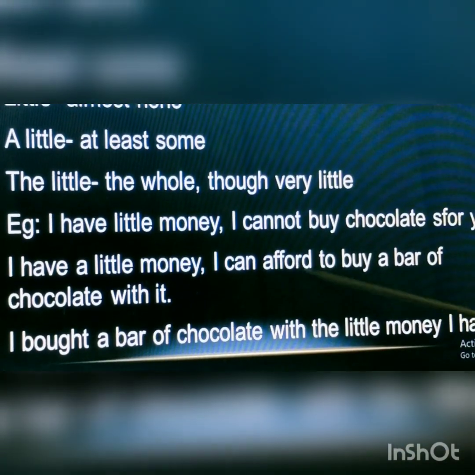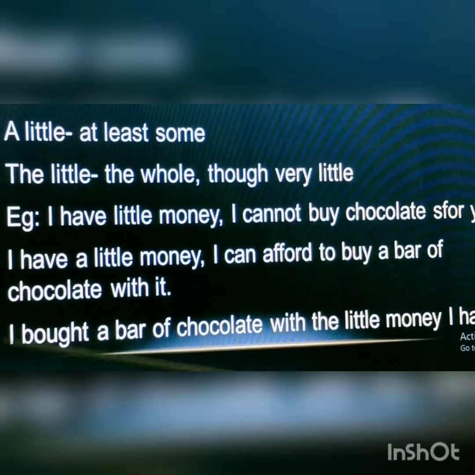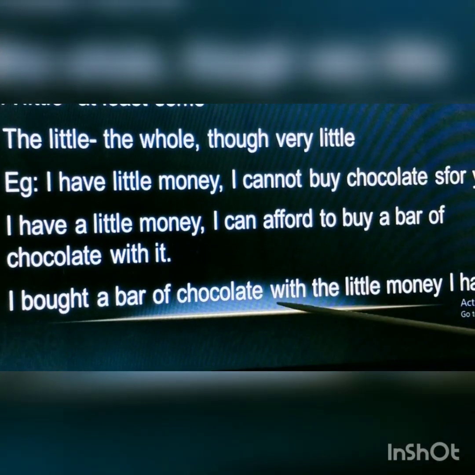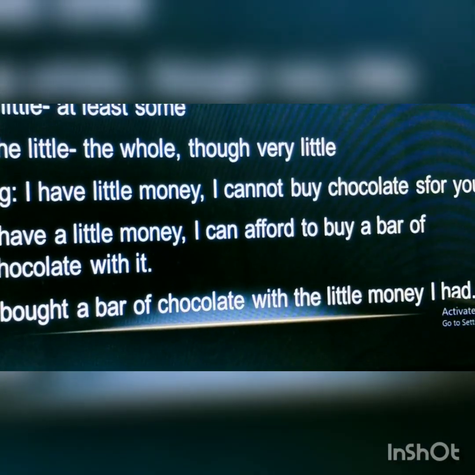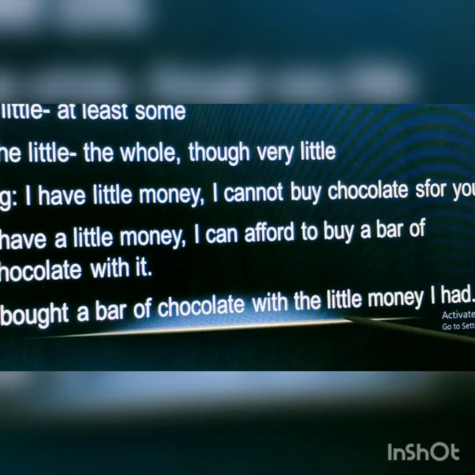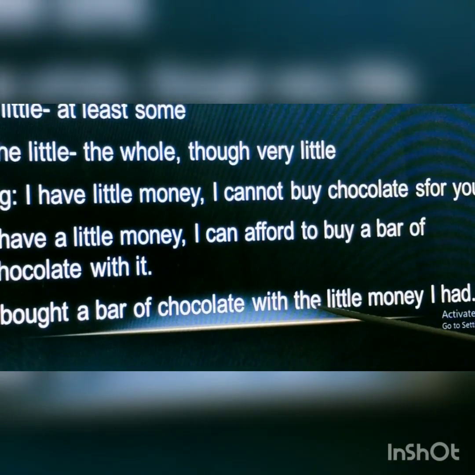So I could buy a bar of chocolate. Now next, I bought a bar of chocolate with the little money I had. Here, the little means the whole, though very little.